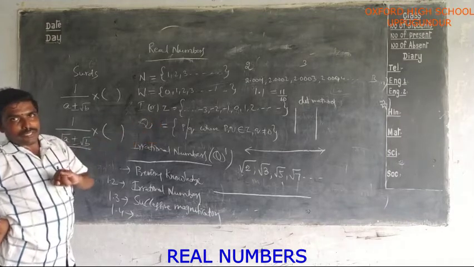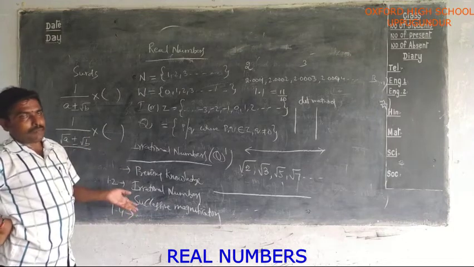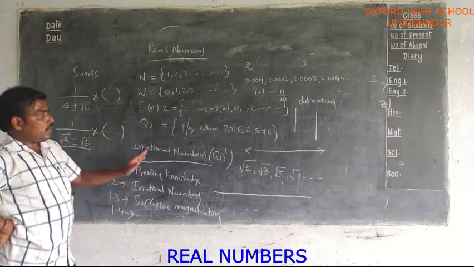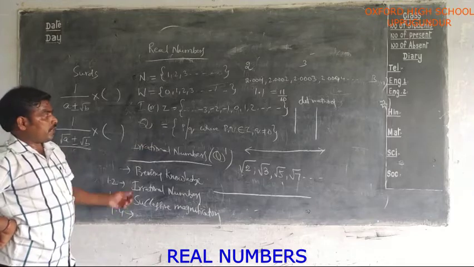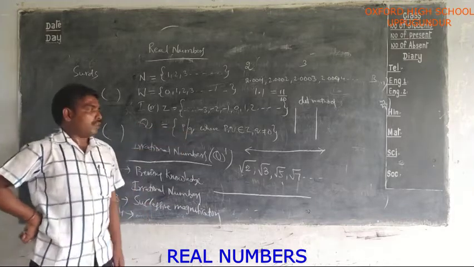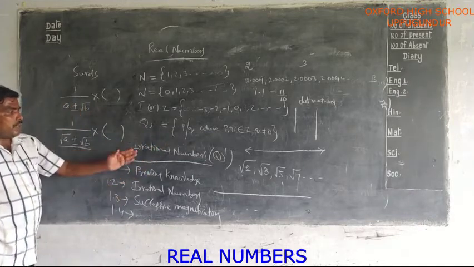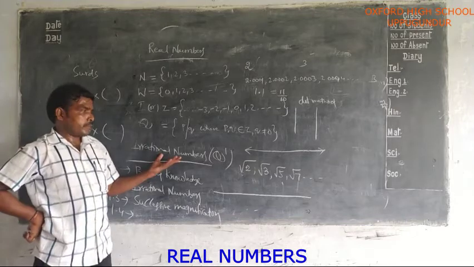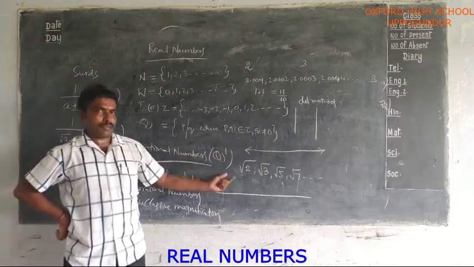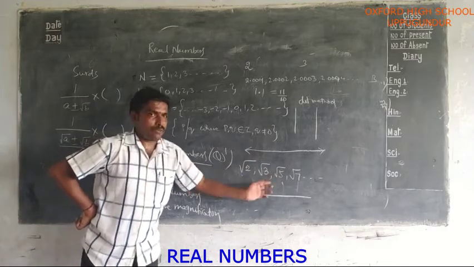How can you represent terminating decimal in p by q form? How can you represent non-terminating repeating decimal in p by q form? That already you learned in 8th class. Again, how can you represent a rational number on the number line? Next, here in 9th class, you learn what are real numbers and how can you find the approximate values of square roots, root 2, root 3, root 5, root 7, all those.